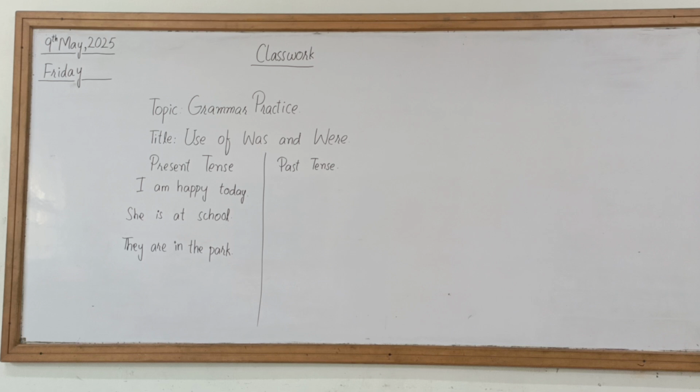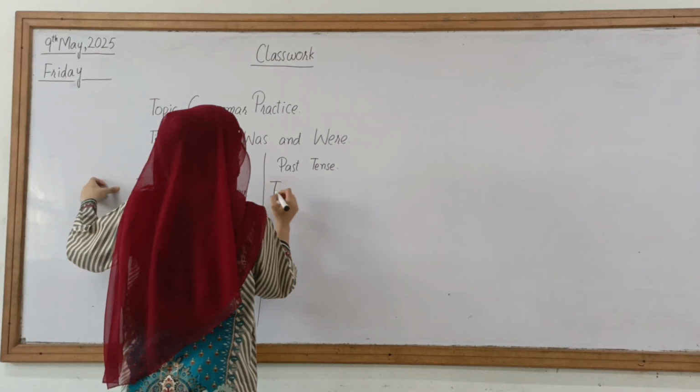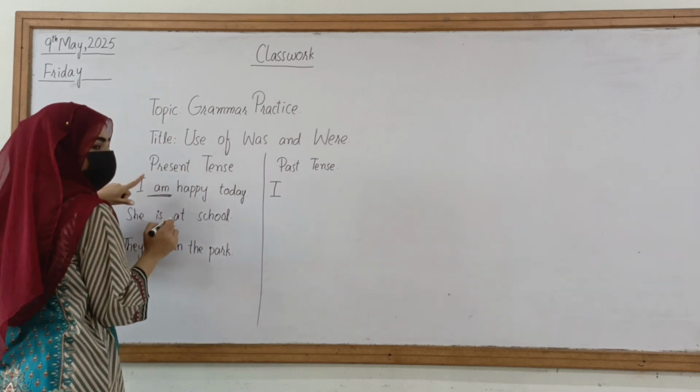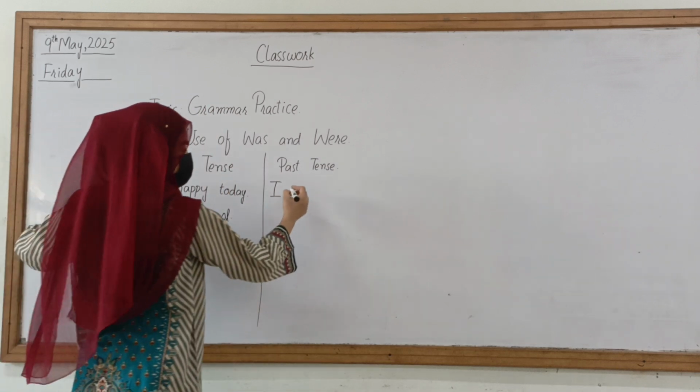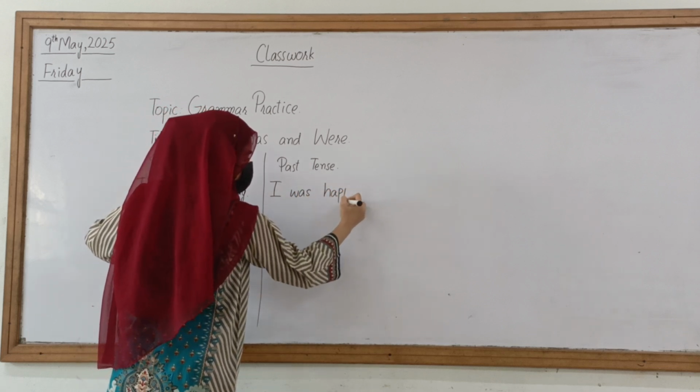So the first sentence here is I am happy today. मैं आज खुश हूँ. अब ये क्या है? That is a present tense. You are talking about your feeling, you are talking about your emotion, you are talking about your expression that you are feeling today. Now you have to convert this expression of this feeling as how you were feeling in the past. Now I is the subject, and what we use with the I is was. So I was, see, I will be the same. Now am will be converted to, with I we use was. Happy will be the same.